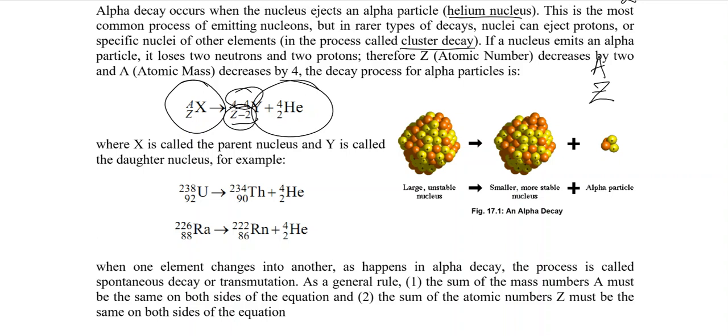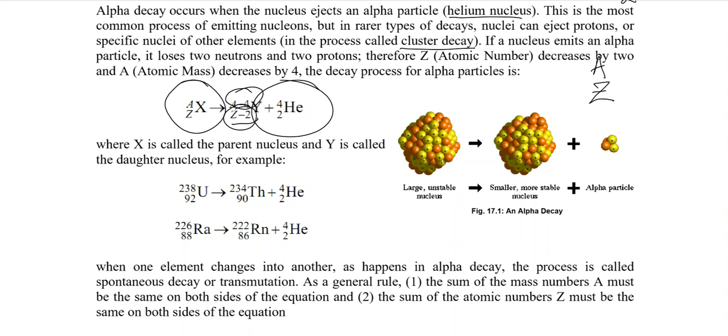Thorium has an atomic number of 90 and uranium has an atomic number of 92, and through the decay process we have an alpha particle of helium. Radium 88 would convert to radon 86 by emitting a helium nucleus.